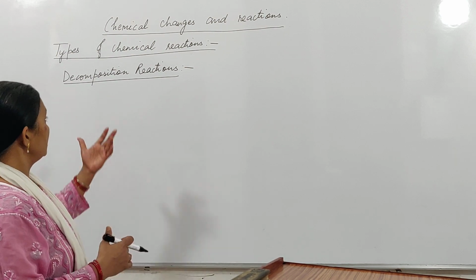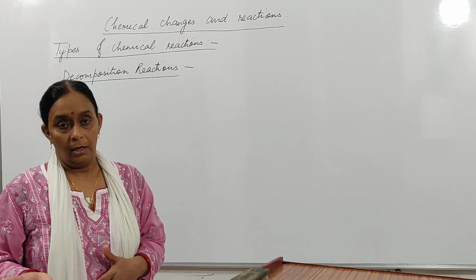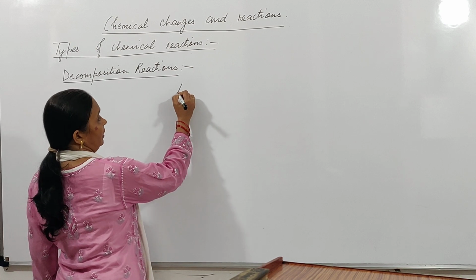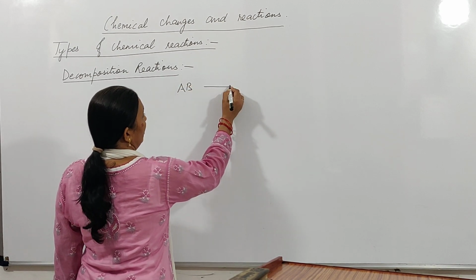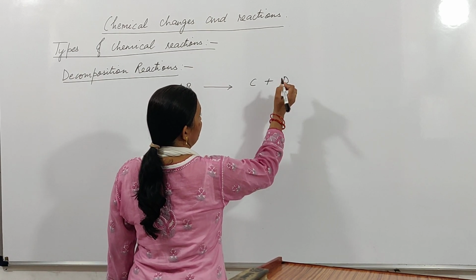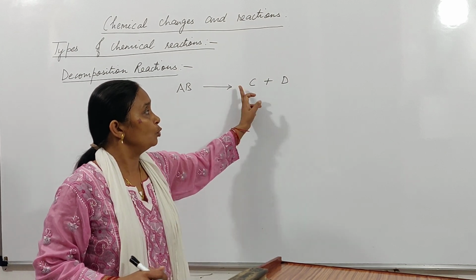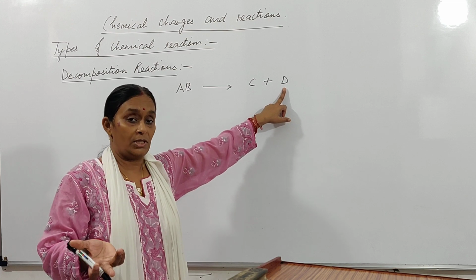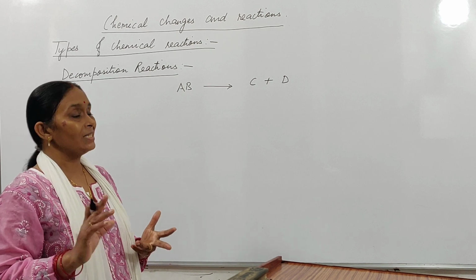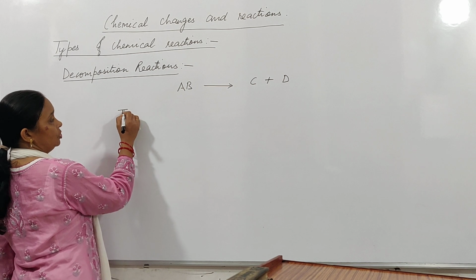As you can understand from the word decomposition, decomposition means breaking. In decomposition reactions, suppose we have a compound AB and it decomposes to form compounds C and D. That means compound AB breaks up and forms two new compounds, or two new elements can also be formed. So, if you want to define decomposition reactions, we can simply say that decomposition reactions are those reactions in which